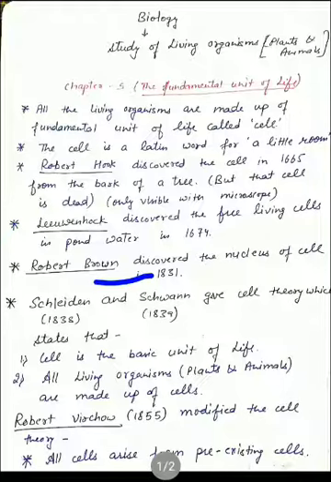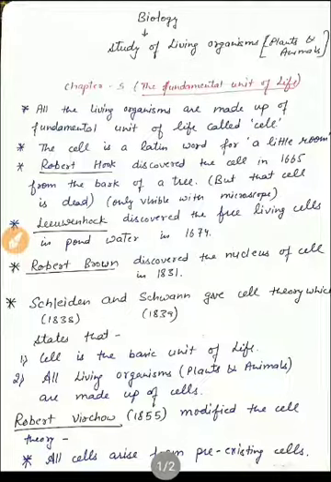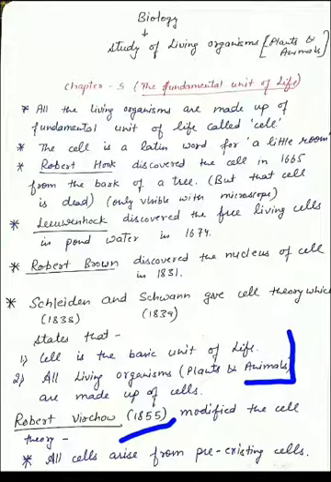After that, the scientists Schleiden and Schwann came and gave the cell theory. As you know, all living organisms are made up of cells. Cell is the basic unit of life. These are the postulates of cell theory. So cell theory states that the cell is the basic unit of life and all living organisms are made up of cells. After that, the next scientist, Robert Virchow, came in 1855 and modified the cell theory. Actually, he gave one more point: he says that all cells arise from pre-existing cells. That means new cells arise from pre-existing cells.